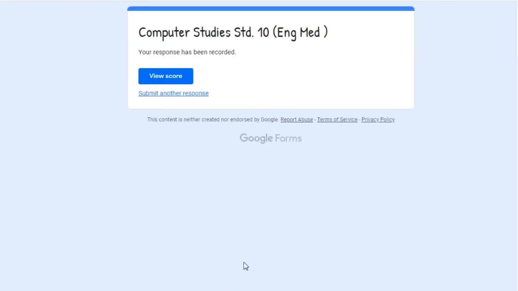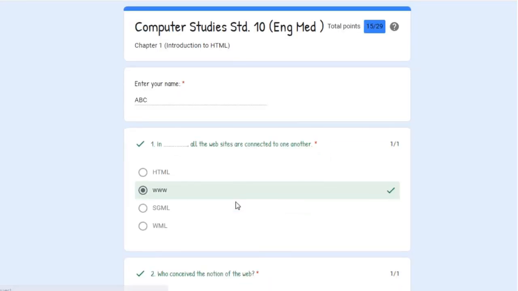So as soon as I click on the submit button, it will give me this: your response has been recorded. View score. So I have to click on this button, view score. It will give me the answer that your score is, see, listen, here is given your score. You are getting total 15 points out of 29.